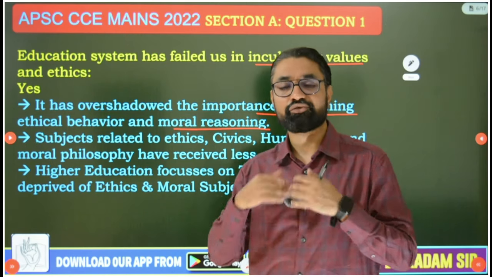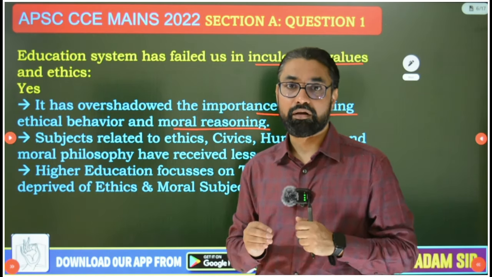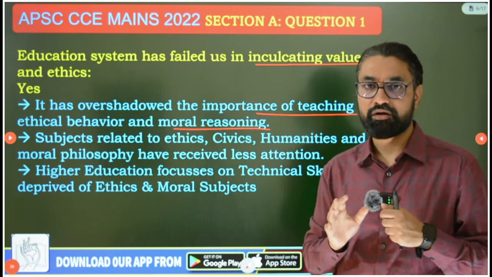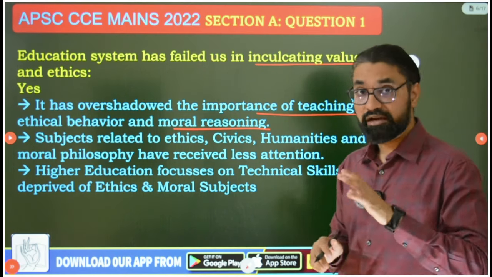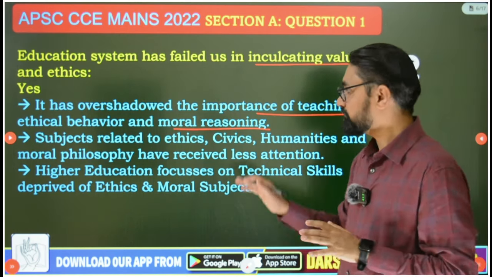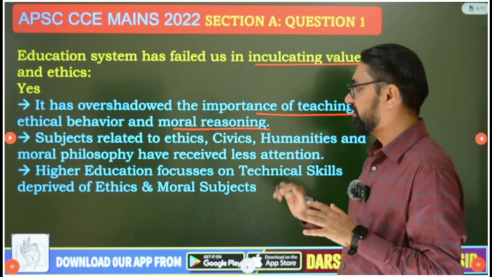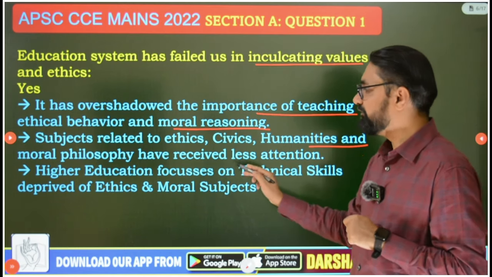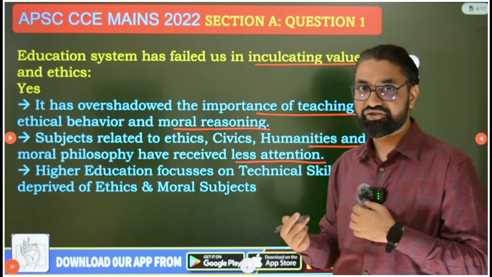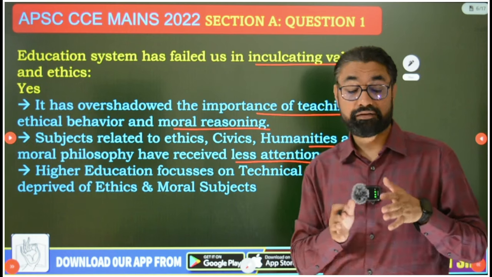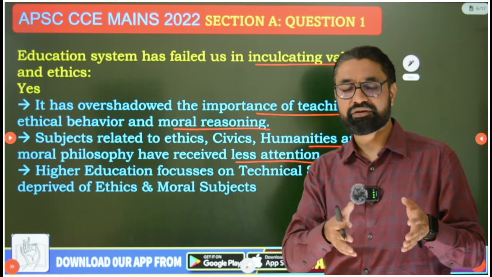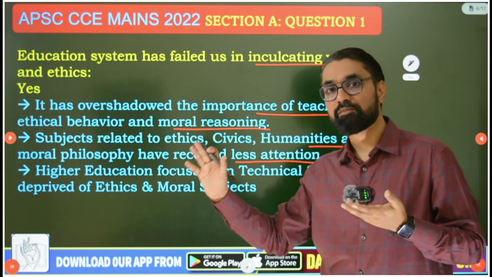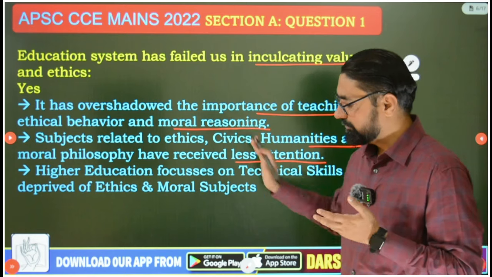Ethics, moral philosophy, value education was not there at all. It will be the part of the basic curriculum में कहीं पे कोई एक आध chapter होगा on value education. And so Indian education has totally overshadowed the importance of teaching ethical behavior, moral reasoning. Subjects related to ethics, civics, humanities and moral philosophy have received less attention. Okay, and we excessively focus on science, education, language, science, technological subject, language subject, art and crafts, but not morality, ethics aspect. So I am validating that.